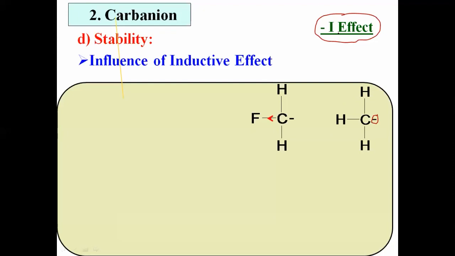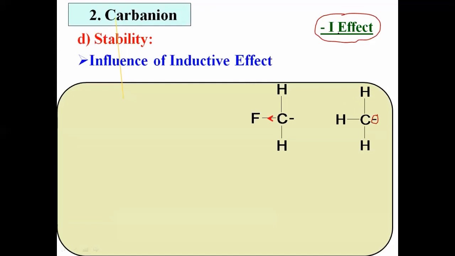Now the central carbon is electron rich, and when an electron withdrawing group is attached to it, it becomes more stable. What is the main statement? Just concentrate on it: the central carbon is electron rich, and therefore when an electron withdrawing group is attached to that central carbon, it becomes more stable.